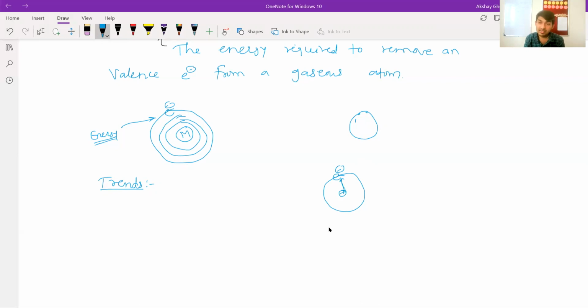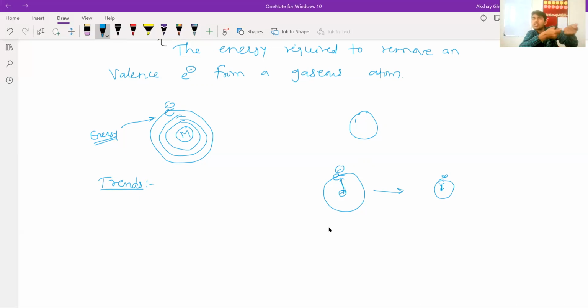If you are going from left to right in the periodic table, size decreases. Size is decreasing means the distance is decreasing. And I said the electrostatic force of attraction is inversely proportional to the distance, the radius. So if the radius is low, then the electrostatic force of attraction is more.